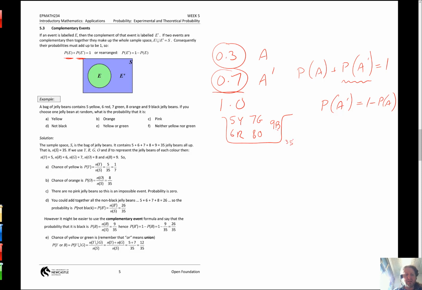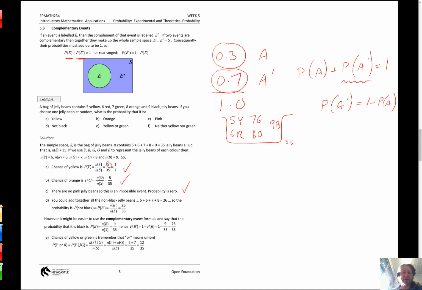So what's the chance of getting a yellow jelly bean? Well, there's 5 out of the overall 35. We don't add up all the other things apart from the yellows. We say the probability of an event is the number of ways it can happen. Well, there's 5 ways I can pick out a yellow jelly bean, out of the total sample space, the total number of things that could happen. And that's 35 things that could happen. There's 35 unique jelly beans. Some are the same colour, but there's 35 jelly beans. 5 out of 35, which can simplify to 1 on 7. About orange, same concept. Well, we've got 8 orange out of 35, so it's 8 on 35. That just doesn't simplify. Probability of a pink jelly bean? Good luck, there aren't any. It's 0 on 35, so it's just 0.